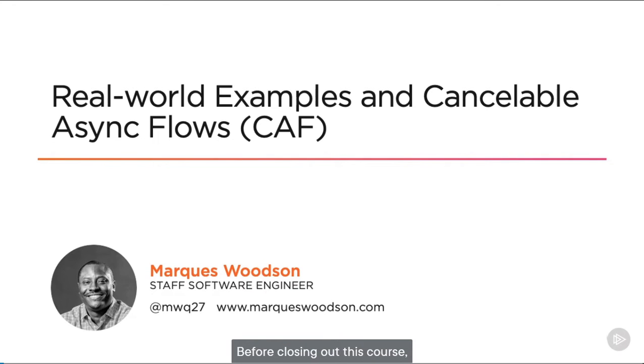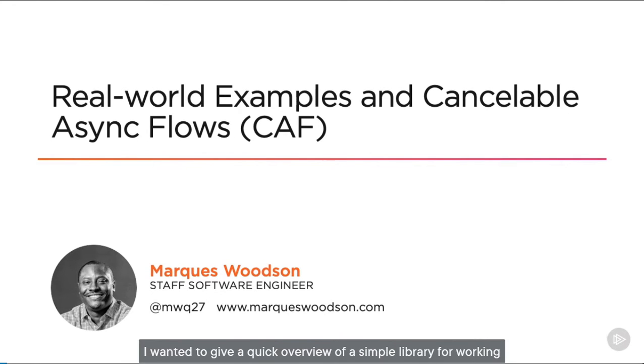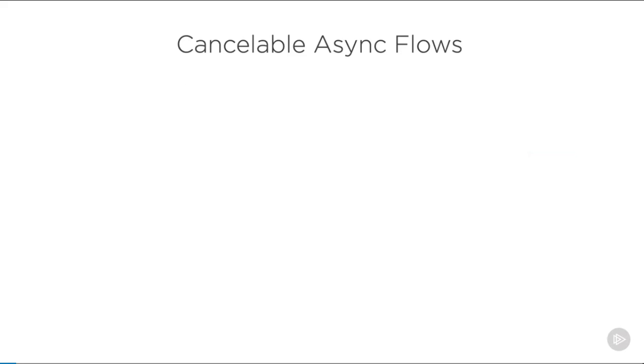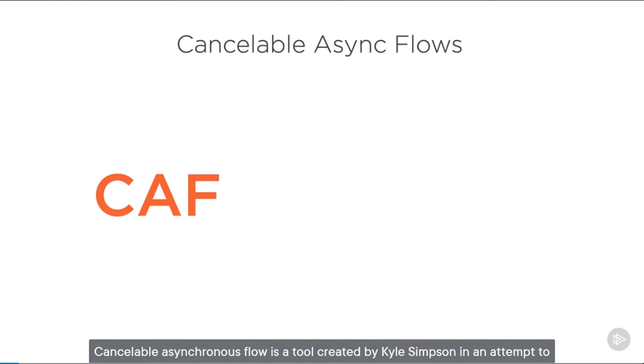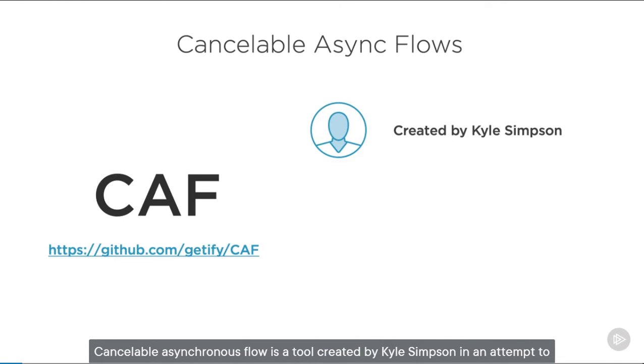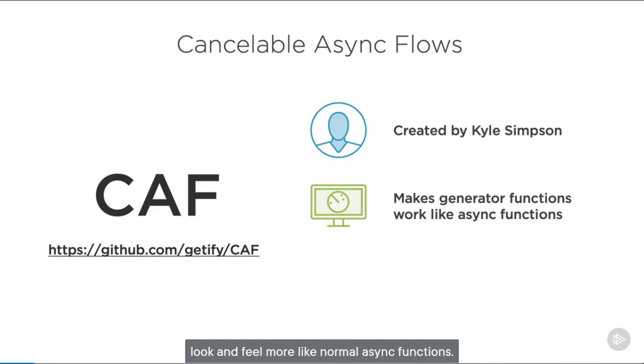Before closing out this course, I wanted to give a quick overview of a simple library for working with asynchronous requests and generator functions. Cancelable Asynchronous Flow is a tool created by Kyle Simpson in an attempt to make it easier to work with async actions and generator functions by making them look and feel more like normal async functions.